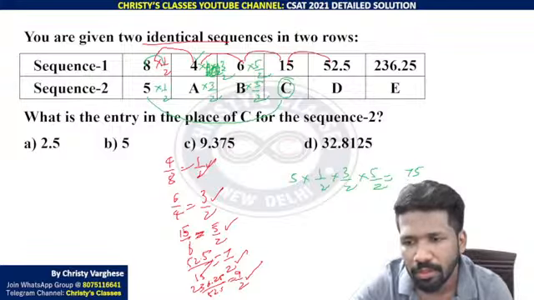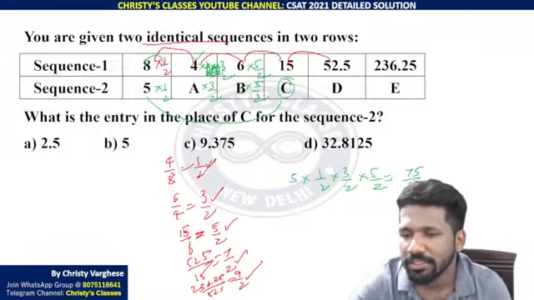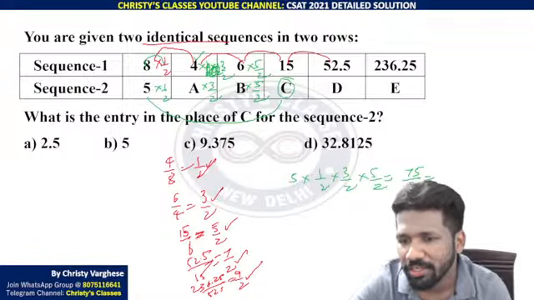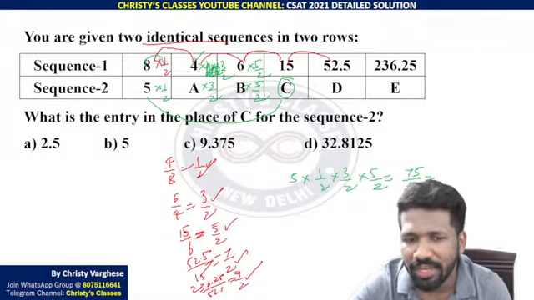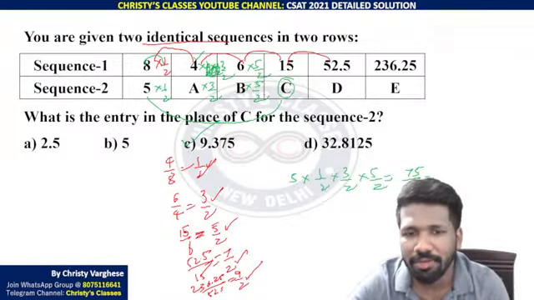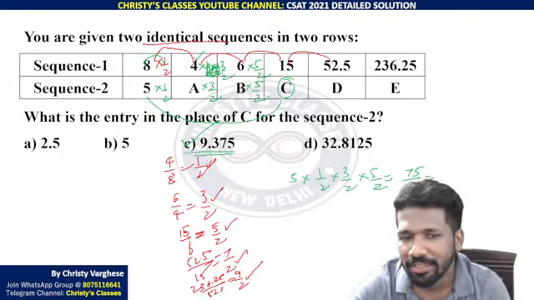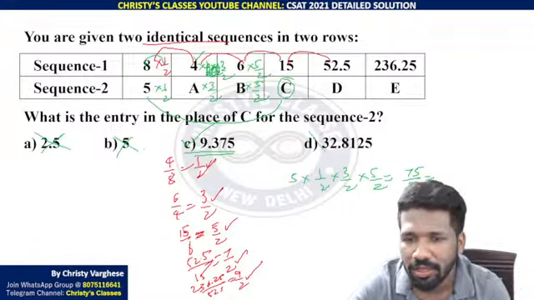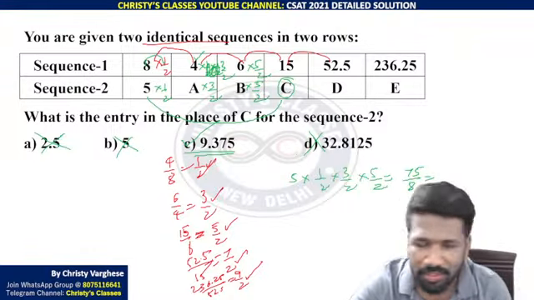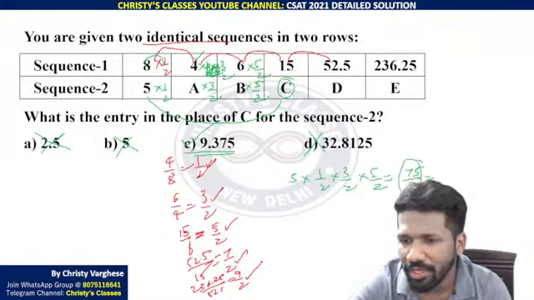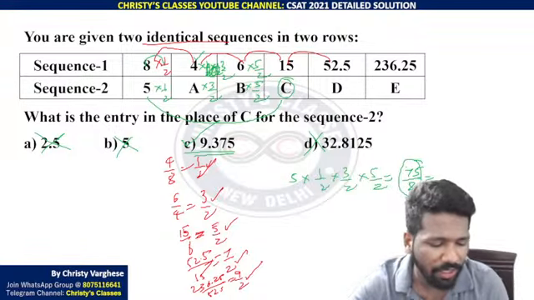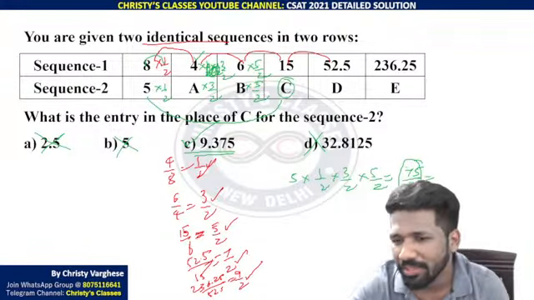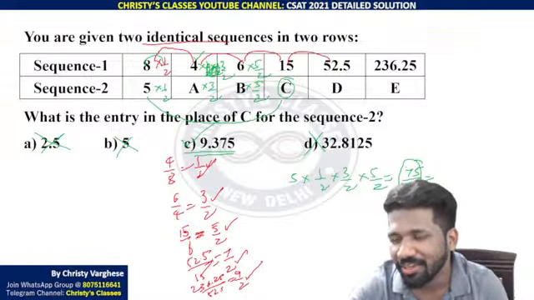75 by 8. 72 by 8 is 9. So 75 by 8 is 9 point something. Don't waste your time calculating that exactly. All the options except option C are very far away from 9 point something. How did we get it? 72 by 8. Basic tables: 8 into 9 is 72. So 72 by 8 is 9.